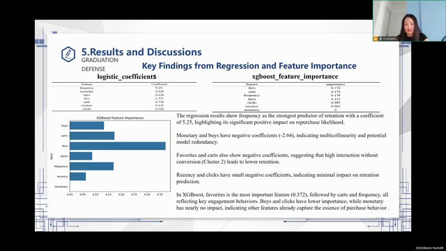In XGBoost, barriers is the most important feature, 0.372, followed by cost and frequency, all reflecting key engagement behaviors. Bias and clicks have low importance, while monetary has nearly no impact, indicating other features already capture the insights of the feature's behavior. Okay, let's see the next PPT.